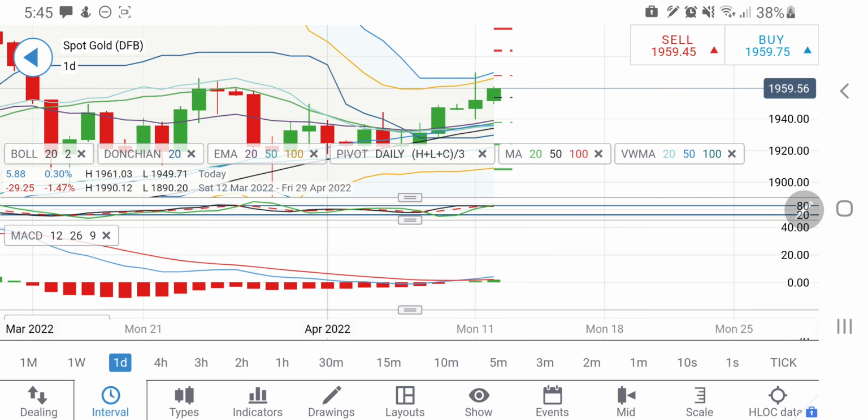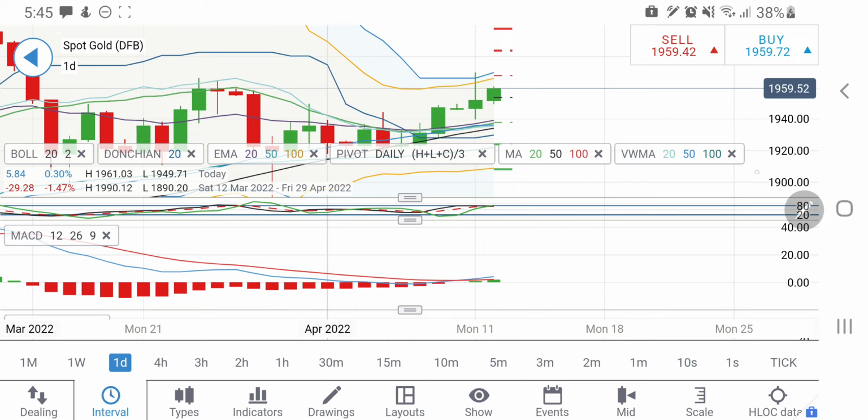I'll recommend a long entry once it sustains above 1960 levels, and if it sustains above 1960 levels, then I expect it to hit 1967 and then 1970, and after that 1978-80 can also be seen. On the downside, breaking 1954 you can go short, but the immediate support will come into picture at 1950, and below 1950 you can expect it to drop towards 1940 levels also. So take your positions accordingly.